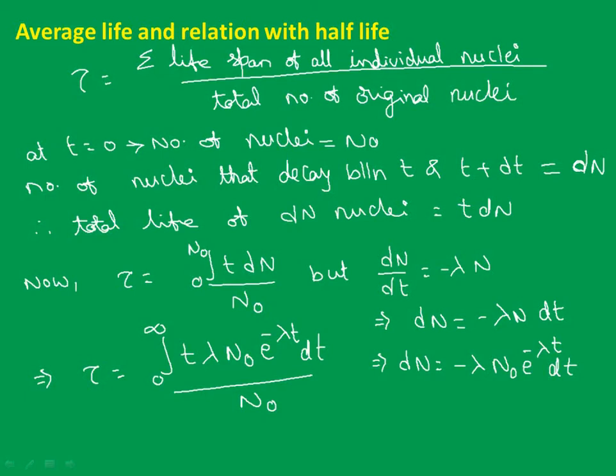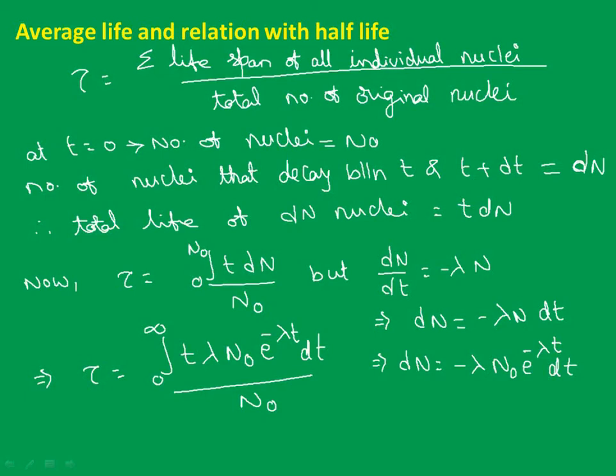So now the total life of all these N0 nuclei can be obtained by integration, the integral over 0 to N0 of t dn, while the total number of original nuclei is N0. Are we getting the point here? Now, from the decay law we already have the formula dn by dt equal to minus lambda n. From this, dn equal to minus lambda n dt, and of course the negative sign indicates that as time passes, the number of nuclei decreases.